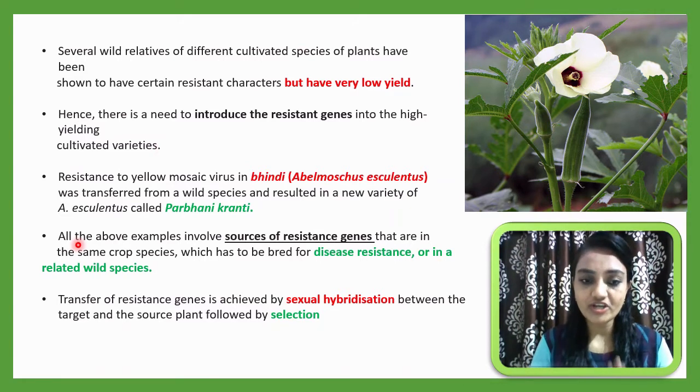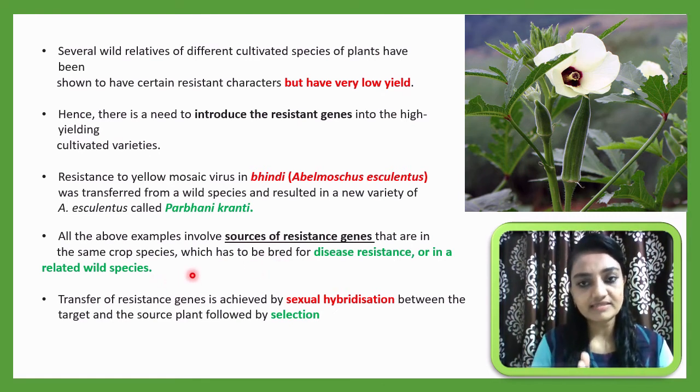Resistance to yellow mosaic virus in bhindi, whose scientific name is Abelmoschus esculentus, was transferred from a wild species and resulted in a new variety, now called Parbhani Kranti. All the above examples involve sources of resistance genes that are in the same crop species which has to be bred for disease resistance, or in a related wild species.